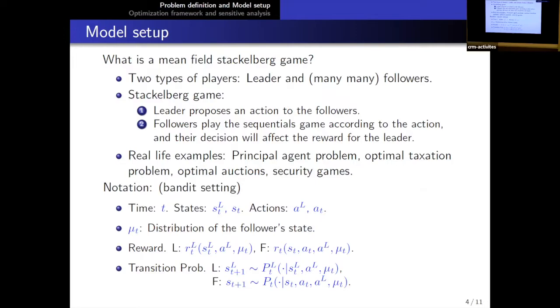So basically the notation here is we have time t and state s, a for leaders and followers, and mu t would be just the distribution of the followers' state, since we are only focusing on many followers rather than many leaders here. And the reward function, as I said before, for the leader, will depend on the state of the leader and the action of the leader and the distribution of the followers. And for the followers, the reward will also depend on the action that the leader proposed to them. And for the transition probability, it's the same thing here. So it's more like a model-free setting, since we only have this transition probability here.